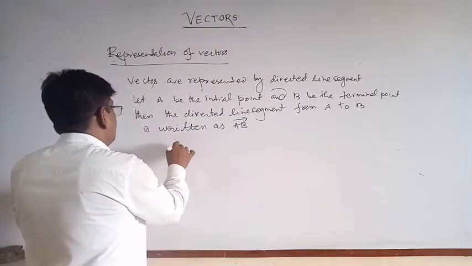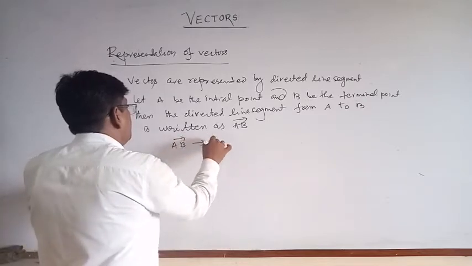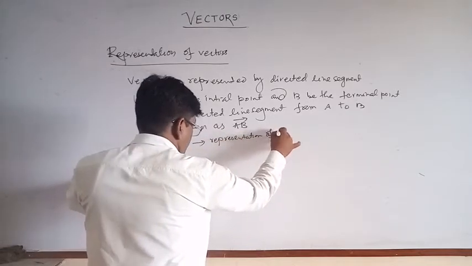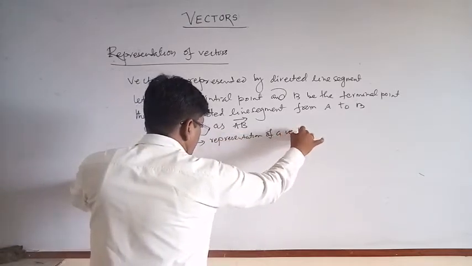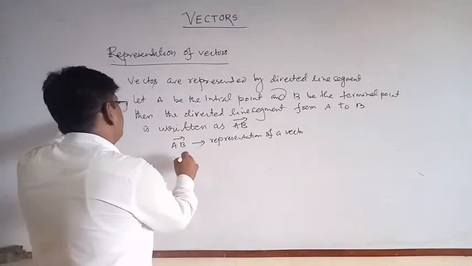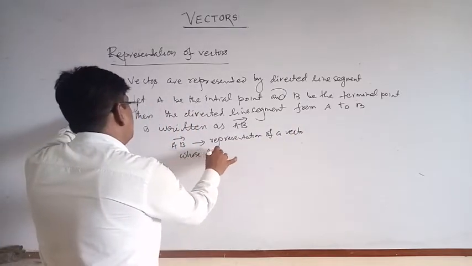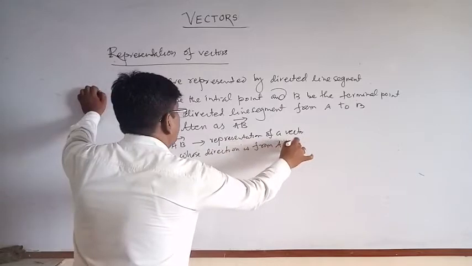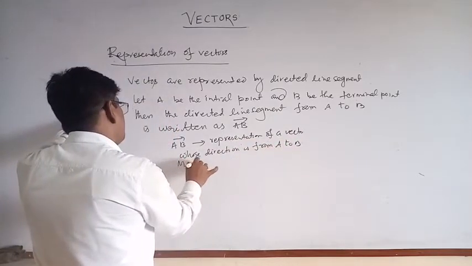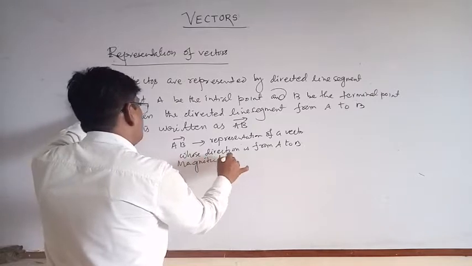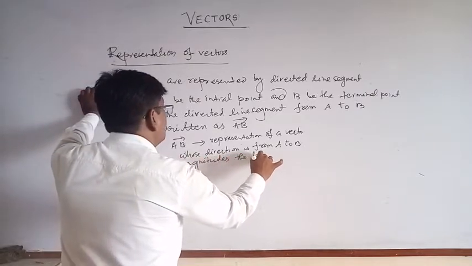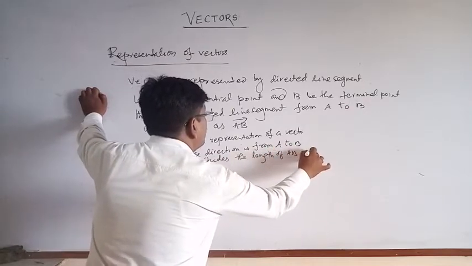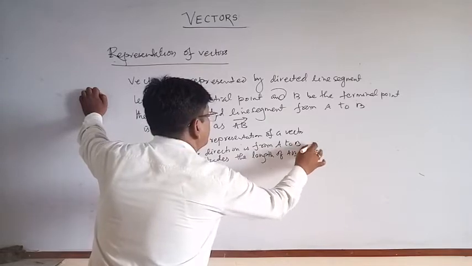Okay, this is a representation of a vector whose direction is from A to B, and magnitude is the length of AB, that is AB length, magnitude.